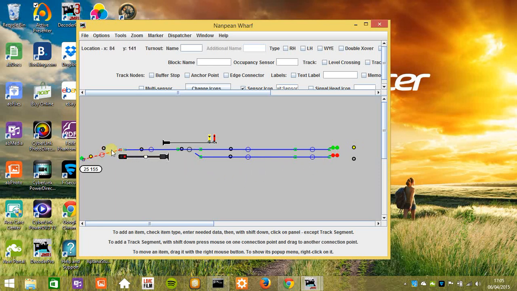Note as well that now the route ahead is clear beyond the siding, a double aspect or distant clear is given and the train continues through the blocks.